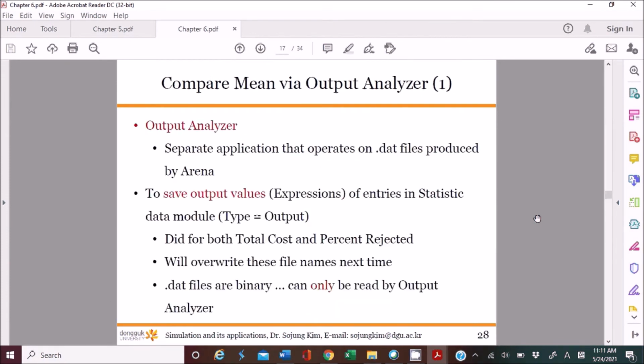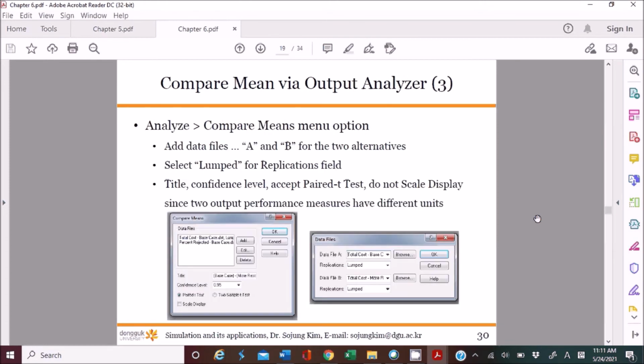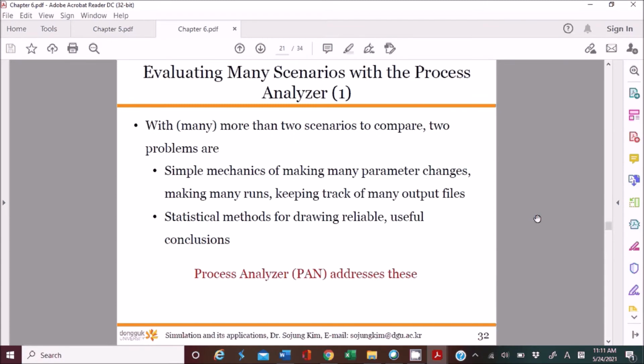I'm not going to explain this too much, but you need to know how to use the output analyzer to conduct a paired t-test. If you need to consider multiple scenarios at the same time, more than two, then you need to use the process analyzer.